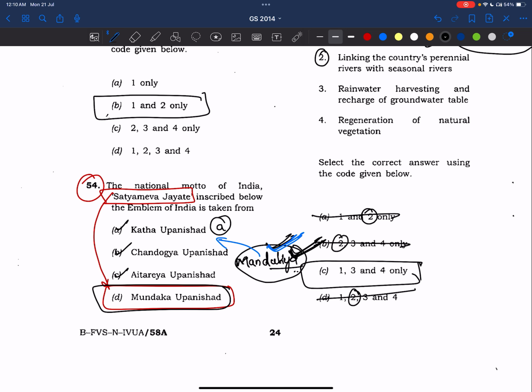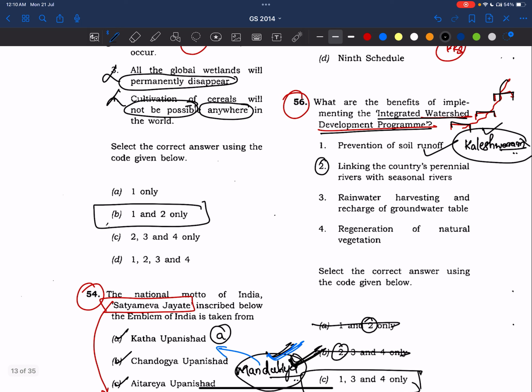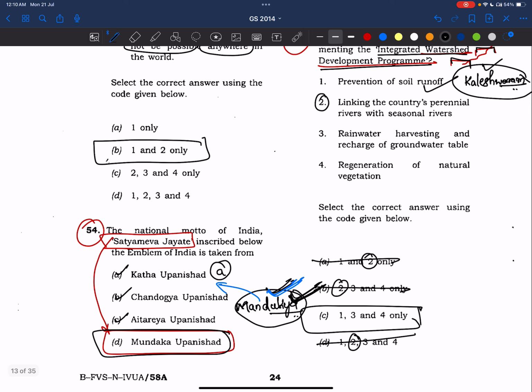1, 3, and 4. Okay, please remember this. Integrated watershed program focuses on creating smaller check dams to regulate the flow of water. That's okay. Now see here. Third statement, rainwater harvesting and recharge of groundwater table. Yes, when the water is staying at a particular place, the water seepage also will be more to the ground.